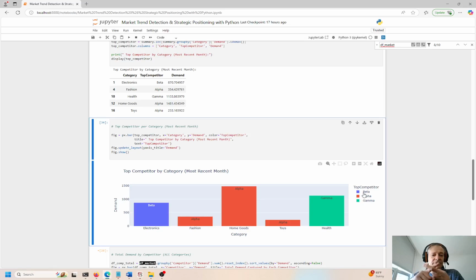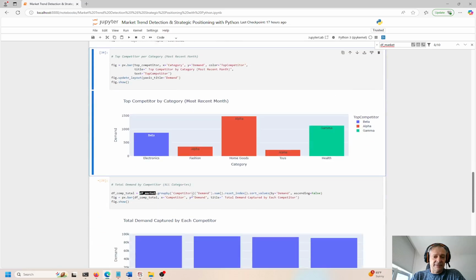So you can imagine this could be Microsoft, this could be Amazon, this could be whatever. This could be Google, this could be Yahoo. So these are just different competitors operating in the same space right here. But I have beta, alpha, and gamma as my companies. So now I can look at the total demand by competitor.